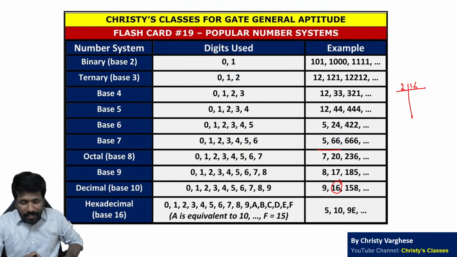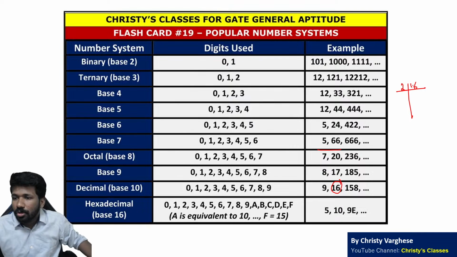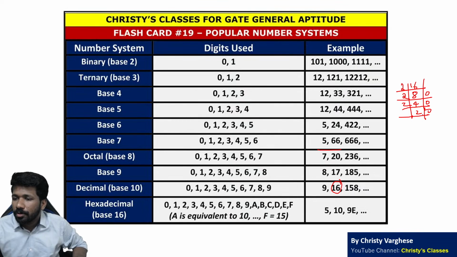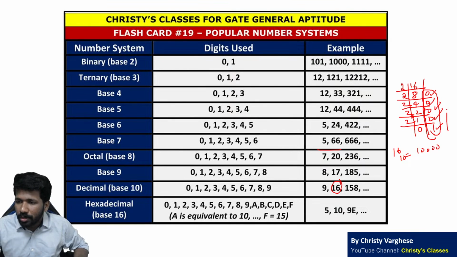For example, 16 by 2 का division क्या है? 16 by 2 you will get quotient 8 and remainder 0 ना, ये remainder 0 ऐसा ही लिखना है. 8 by 2 quotient 4 remainder 0. 4 by 2 quotient 2 remainder 0. 2 by 2 quotient 1 remainder 0. 1 by 2 quotient 0 remainder 1. And this reverse order is the equivalent number 1 0 0 0 0. 16 in base 10 is equal to 1 0 0 0 0 in binary. That is the binary equivalent.